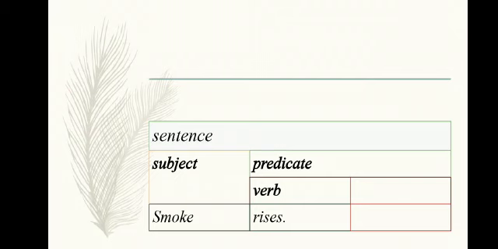A sentence consists of subject and predicate. As I told you, a sentence must contain a subject and a verb. Predicate always contains a verb. Sometimes, in fact, the predicate is a verb. In this sentence, the predicate is a verb. "Smoke rises." Here, smoke is the subject and rises is the verb. That is the predicate.